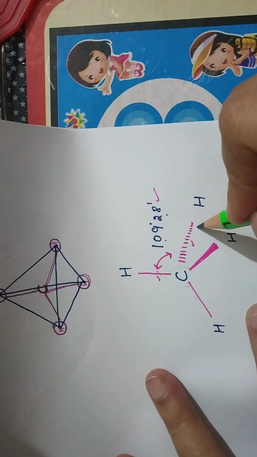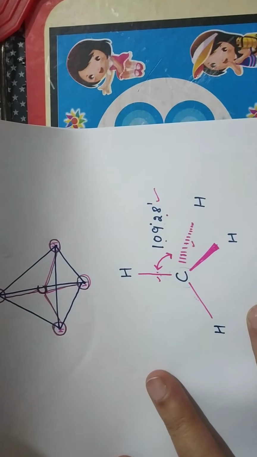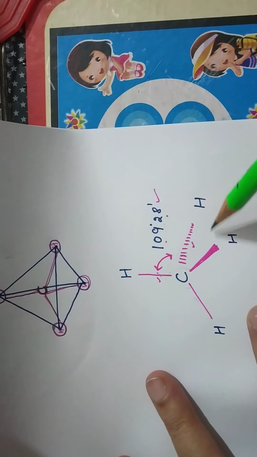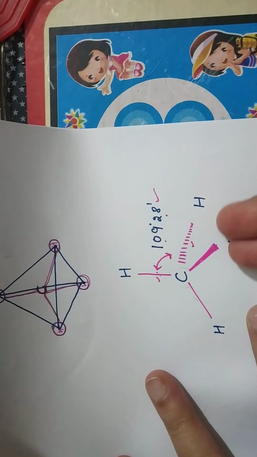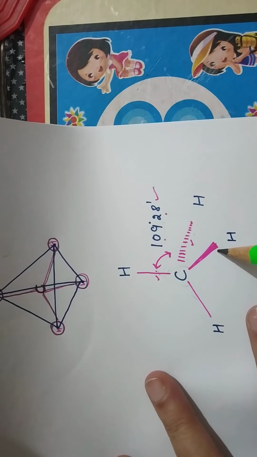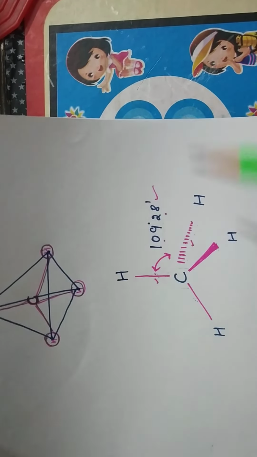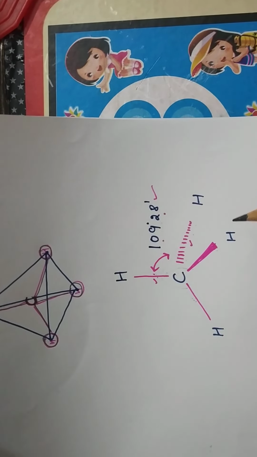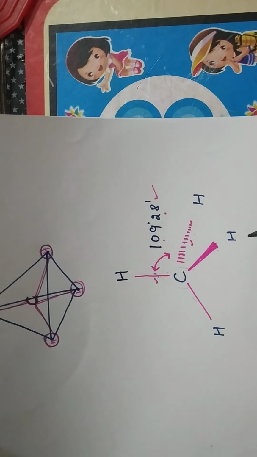This one is lying above the plane, means it is present like this, above the plane, and this one is below the plane, it is present inside. Okay, this is below the plane and this is above the plane. So that was all about the arrangement of different atoms around the carbon in case of some organic molecules.